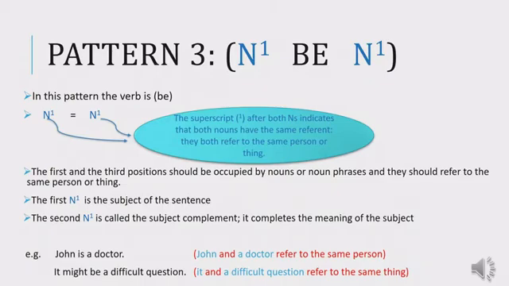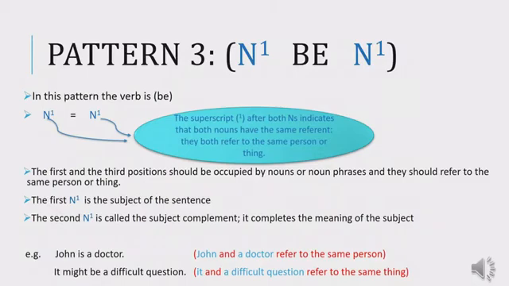In fact, this superscript, this 1 above the N, and you can see it above both N's, indicates that both nouns have the same referent, and they refer to the same person or thing. So N1 equals the second N1.